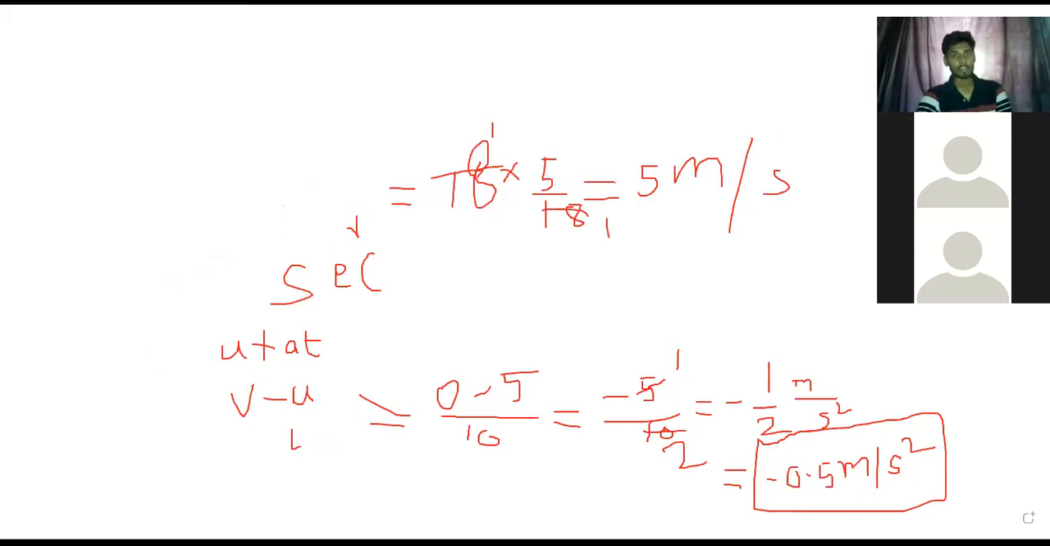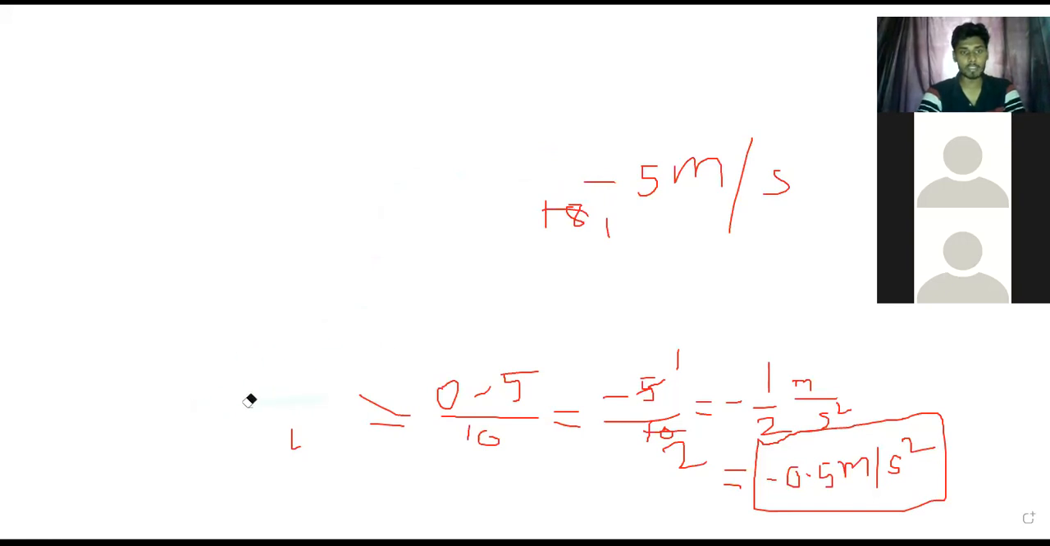A train starting from rest moves with a uniform acceleration of 2 meter per second square.